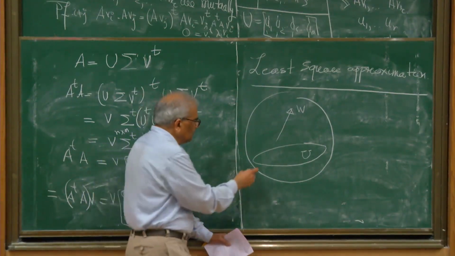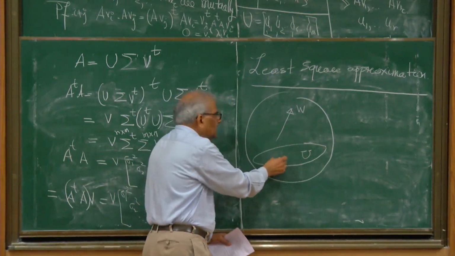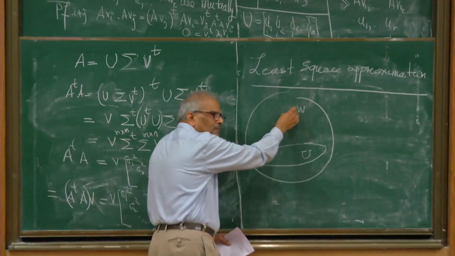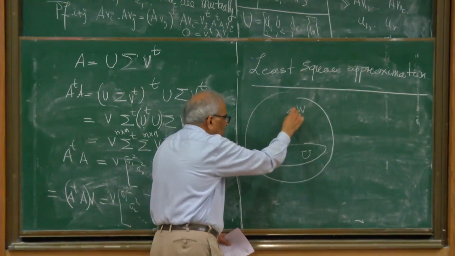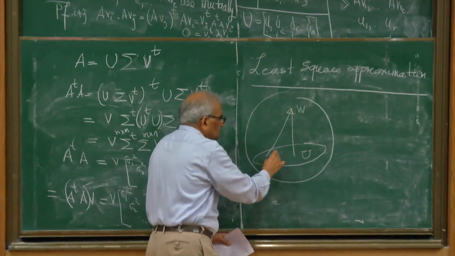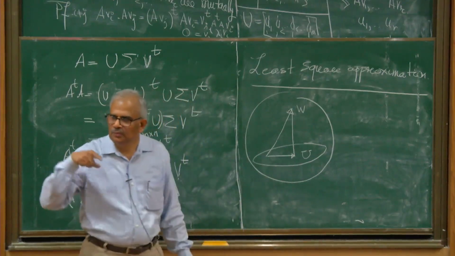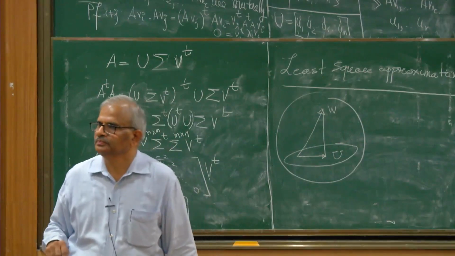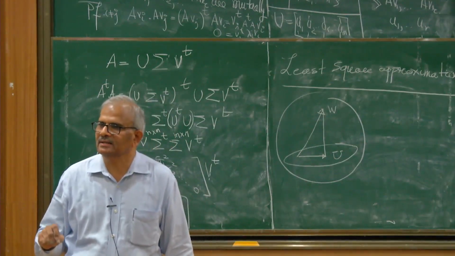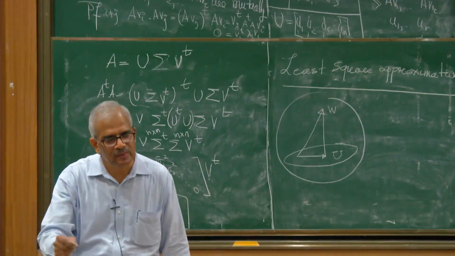We think of the space of polynomials of degree n as this subspace, and this is the function. Then what do we do? Geometrically, we project it and find this vector in U. So project that vector inside U. Let us see that the projection is the best approximation to W if you remain inside U.